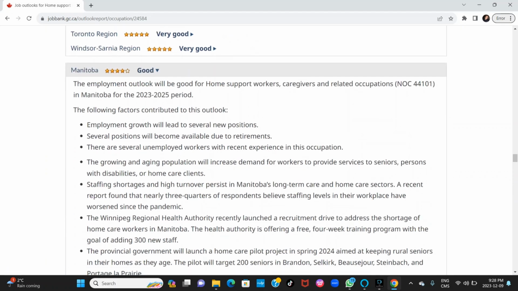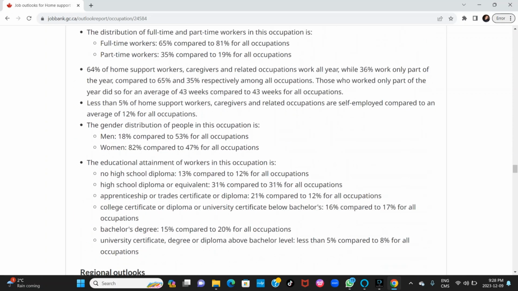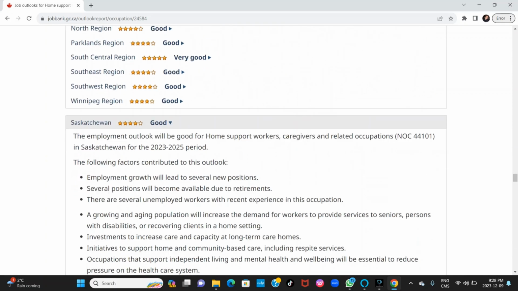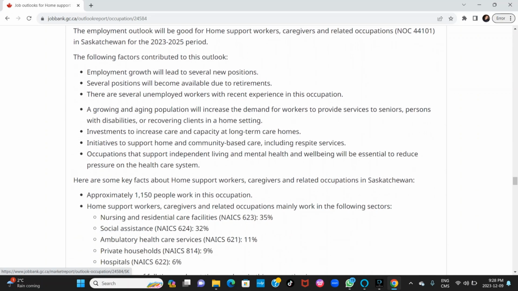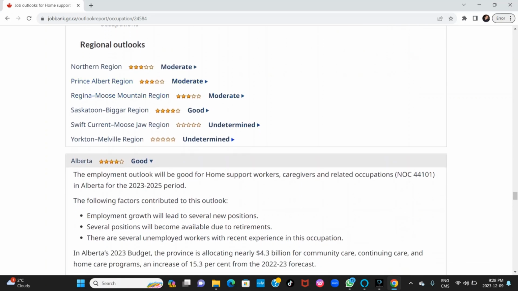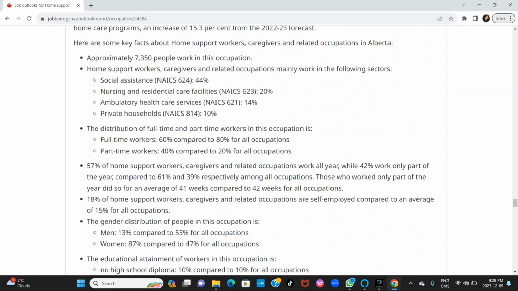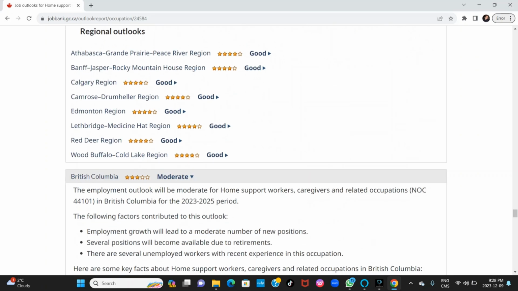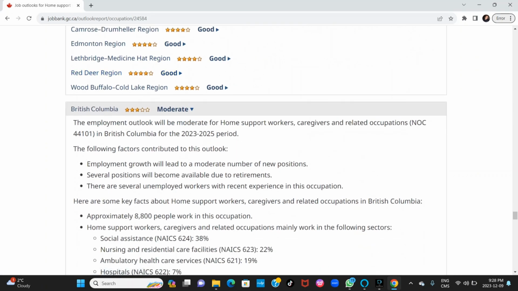Then Manitoba is good. The job prospect is good. And then Saskatchewan is good as well. Scroll down. These are the regional outlooks. And Alberta is also good. And these are the regional outlooks. British Columbia, moderate.